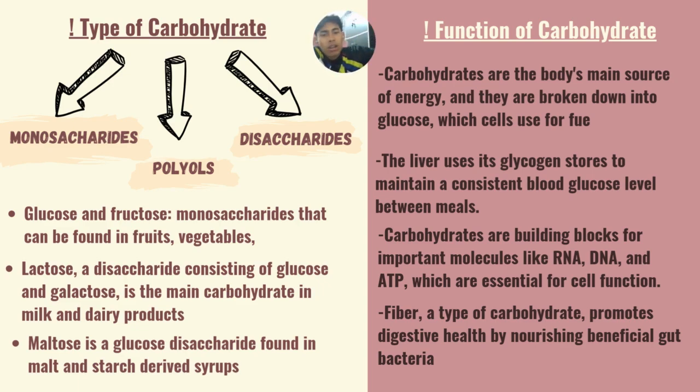So we go to the functions of carbohydrates. Carbohydrates are the body's main source of energy, and they are broken down into glucose, which cells use for fuel. The liver uses its glycogen stores to maintain a consistent blood glucose level between meals. Carbohydrates are building blocks for important molecules like RNA, DNA, and ATP, which are essential for cell function. And the last function is fiber, a type of carbohydrate, which promotes digestive health by nourishing beneficial gut bacteria.